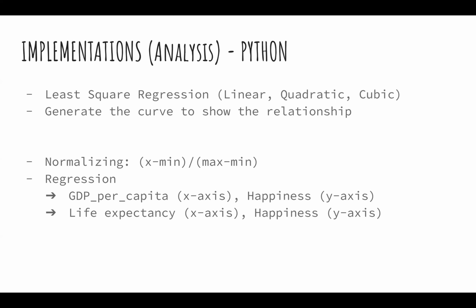And then there's the formula for the normalizing, which is x minus minimum, and then divided by max minus minimum. And then we'll be doing two regressions. The first regression is GDP per capita for the x-axis and happiness for the y-axis. The second regression will be life expectancy for the x-axis and happiness for the y-axis. And then we'll generate the two curves to show the relationship.